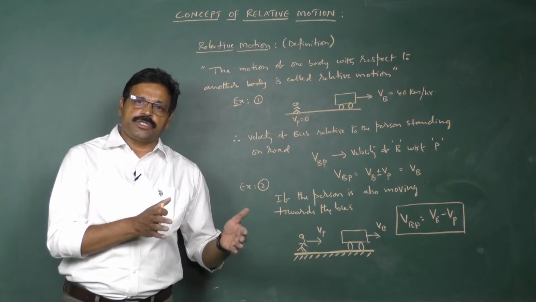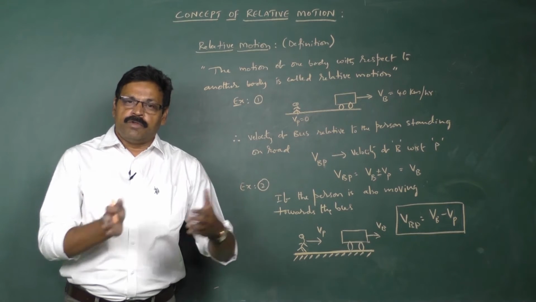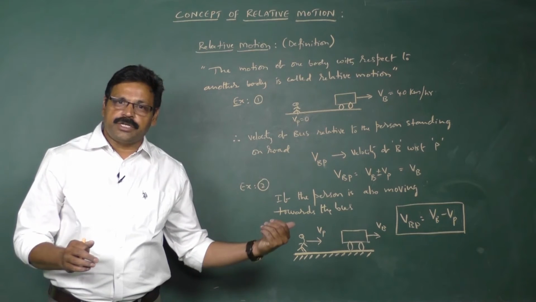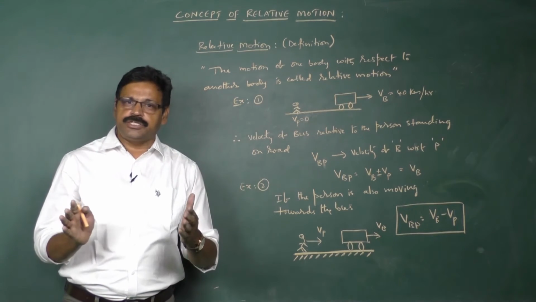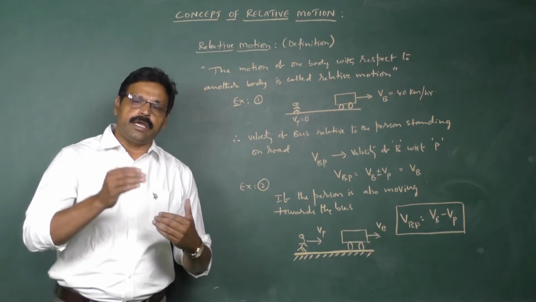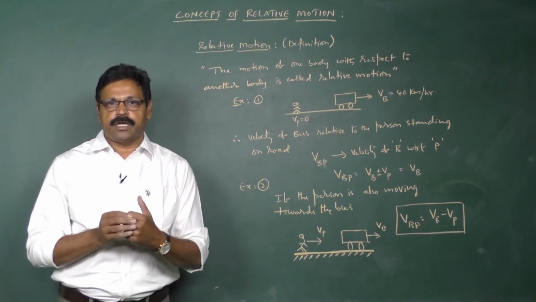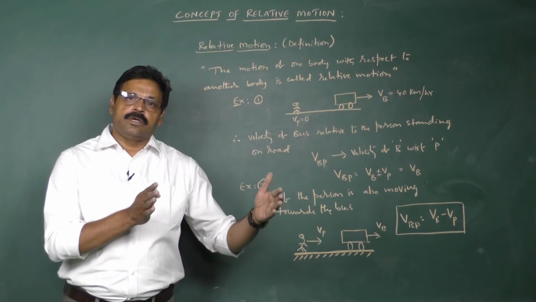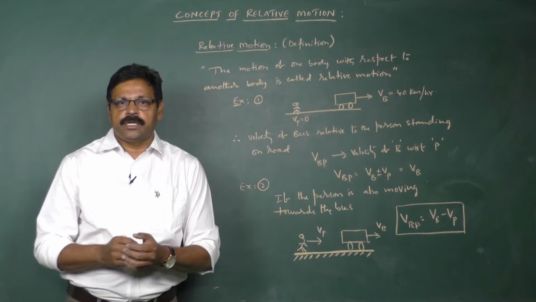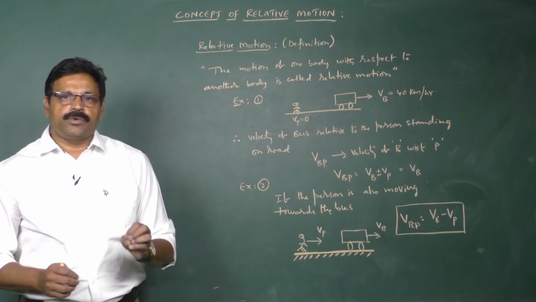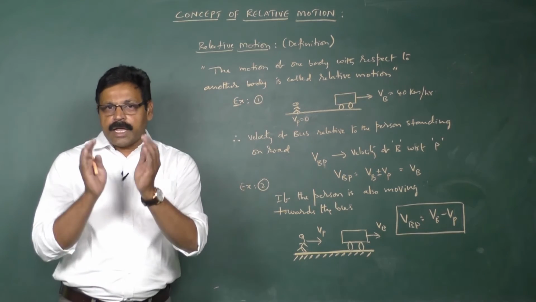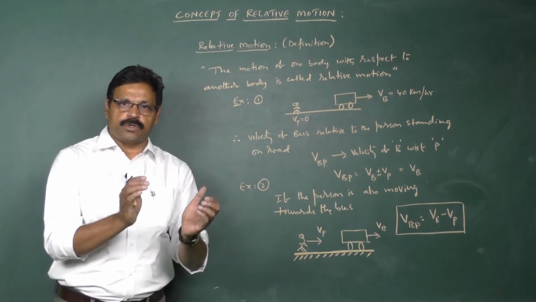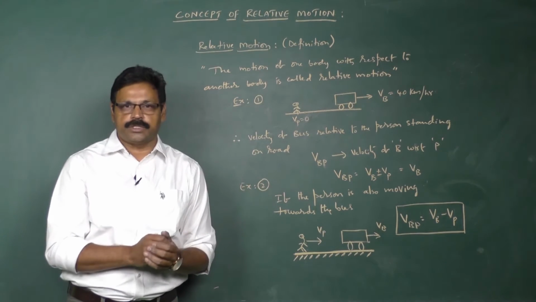It's a general question that we ask a co-passenger: has that particular station come? But practically, the station is not coming to us. We are entering into the station, but still we say, has that station come? This is what is called relativeness. When we are discussing relativity, we are expressing velocities, accelerations or whatever physical quantities. Here we are particular about the velocity.